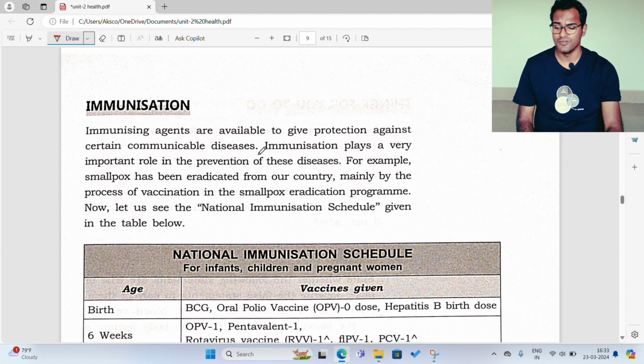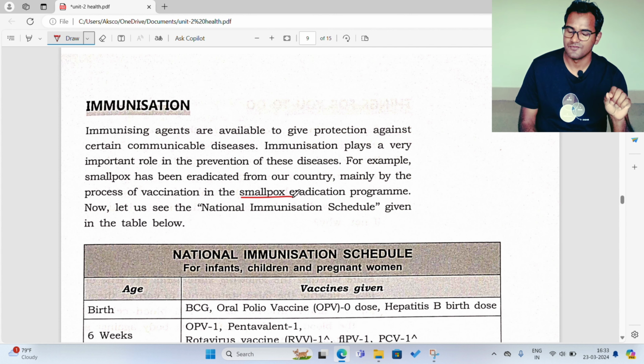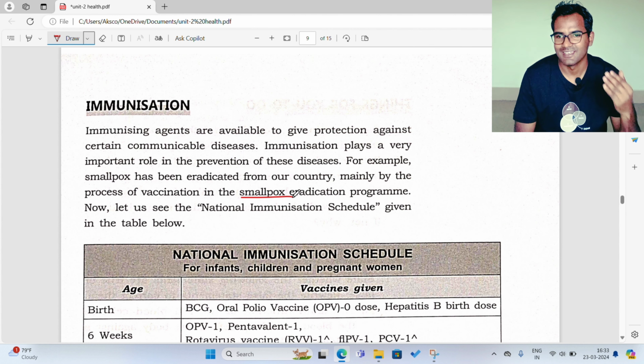Now we all know that in India we get chickenpox. We are infected with chickenpox, but we do not get smallpox anymore. We don't get smallpox anymore because it is eradicated. It is removed from our country, India, because of vaccination and different types of advancement in the field of medicine.